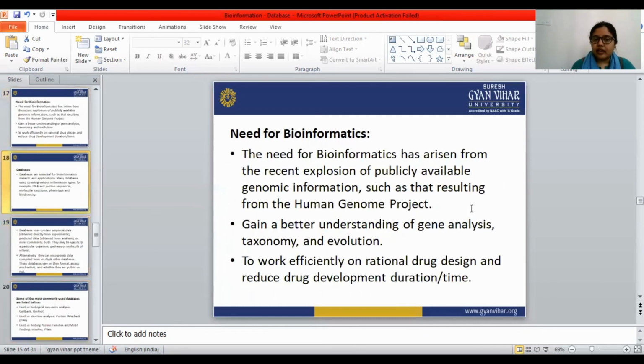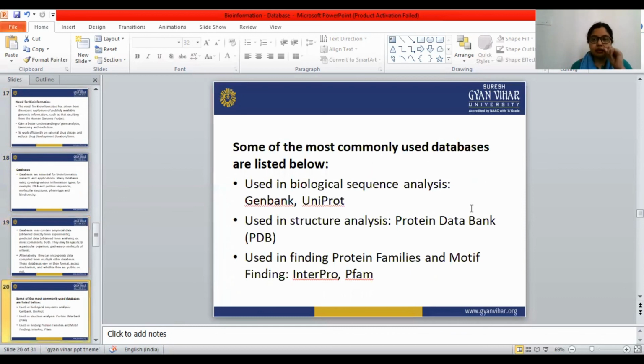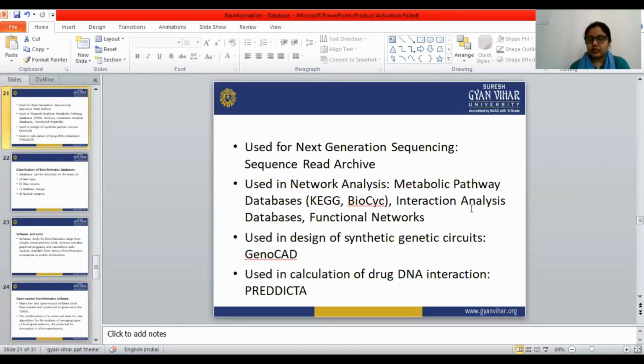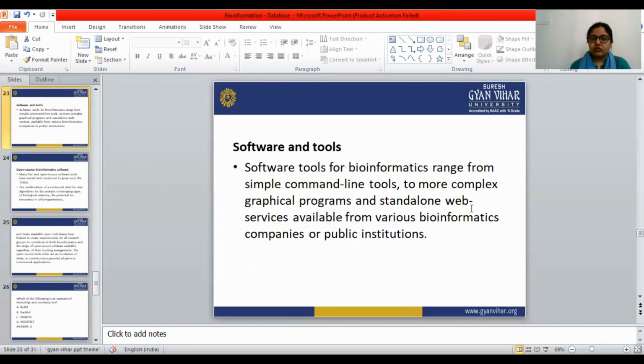So there are lots of applications, and three main objectives. Now, some databases we are using in bioinformatics.